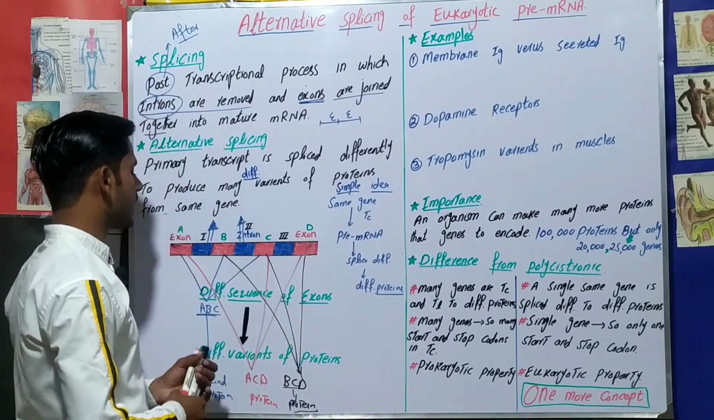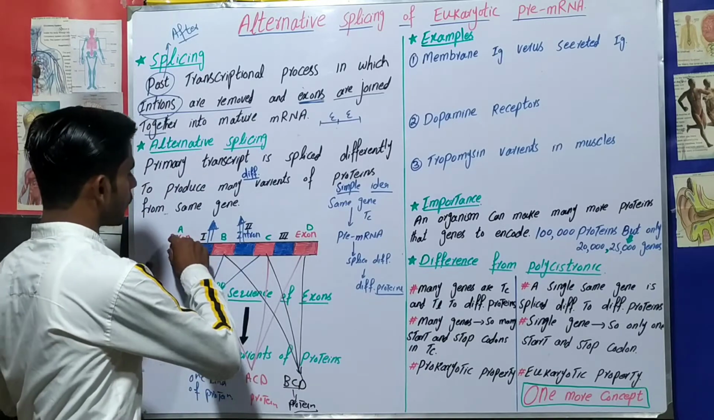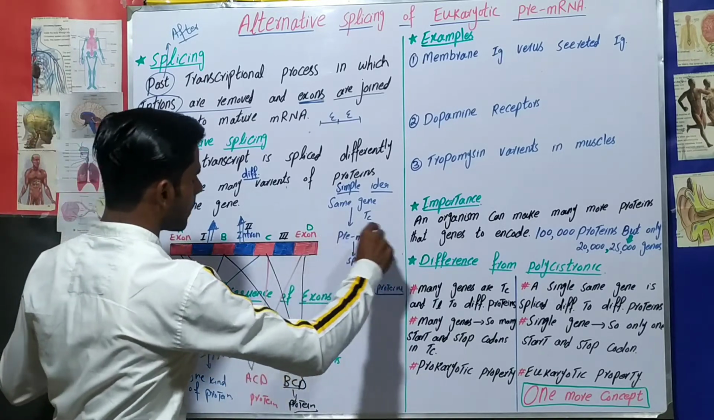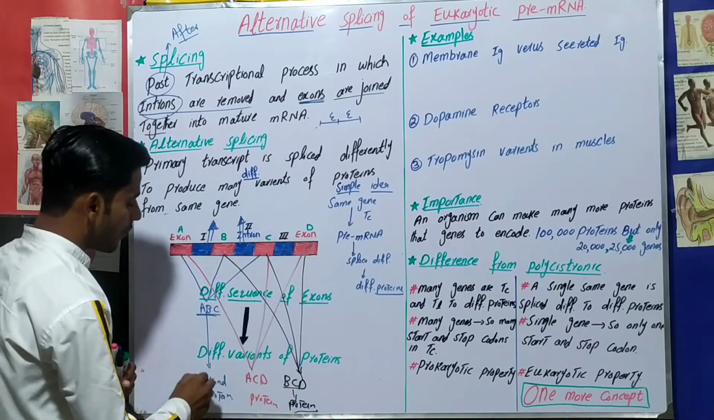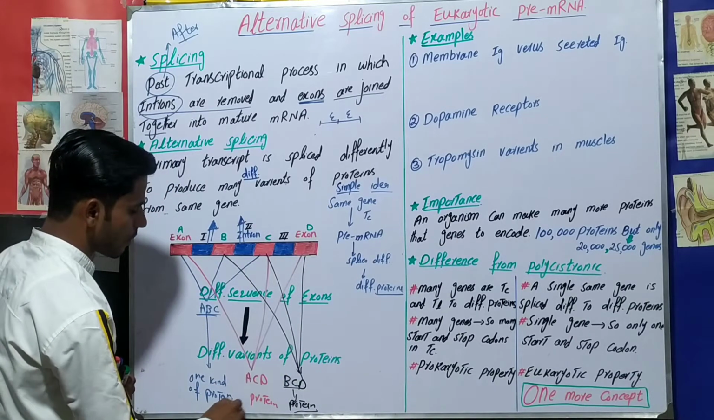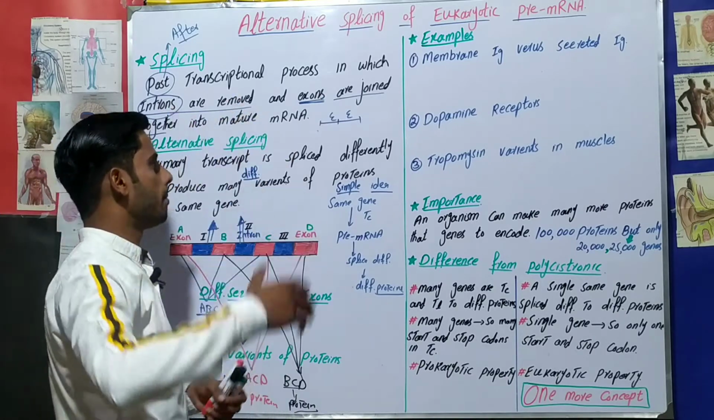So we can say that from a single gene, let's suppose there is a single gene, a single pre-messenger RNA, from a single messenger RNA, we can form variants of proteins. You can see that we can form many different proteins.